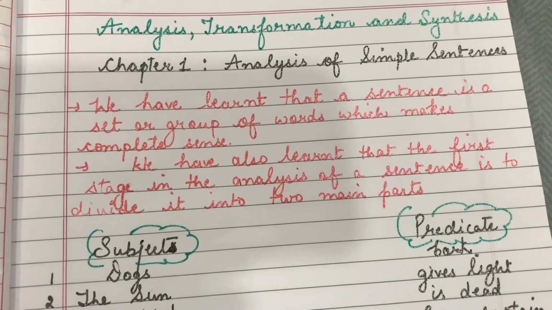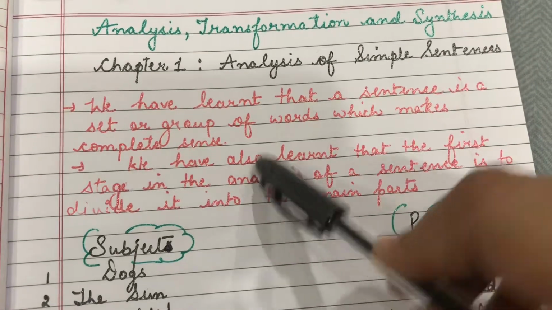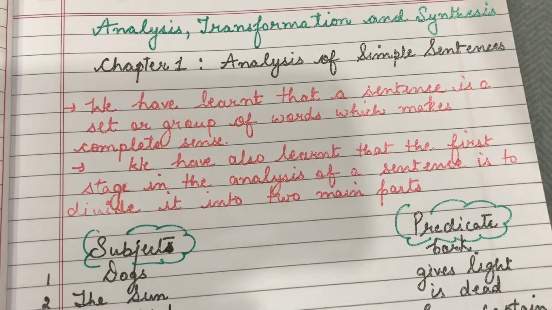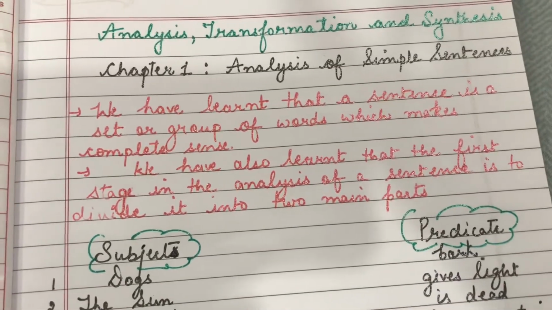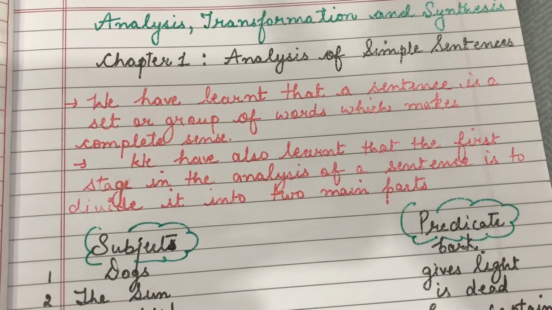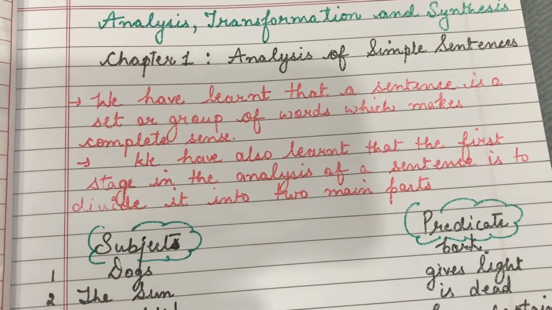Whenever a group of words makes complete sense, like if I'm reading out that sentence and you are capable of understanding it, and it is very clear to all of you, that is known as a sentence.